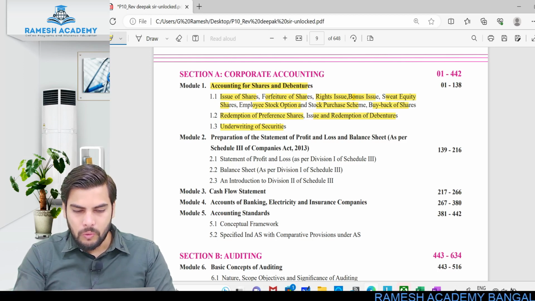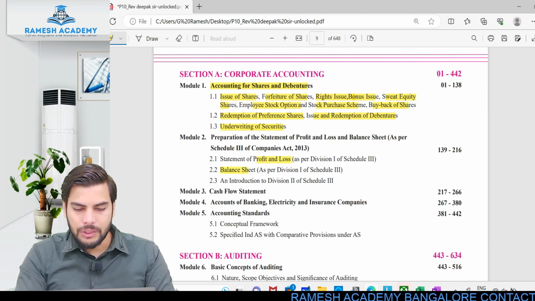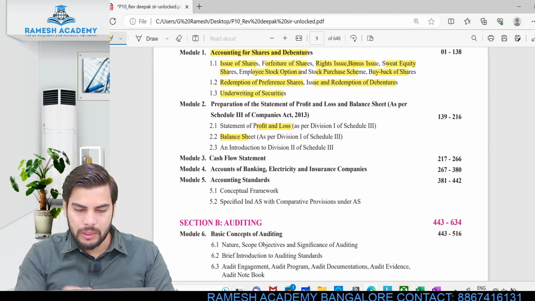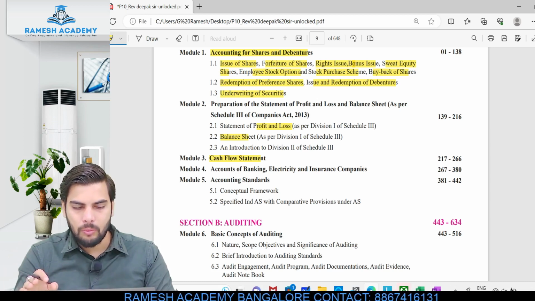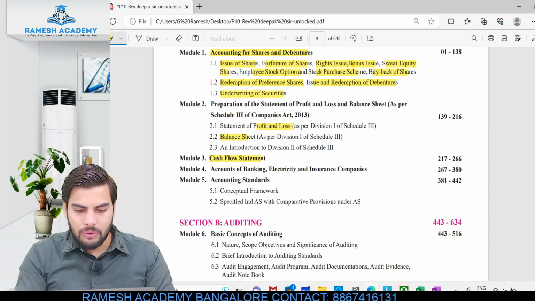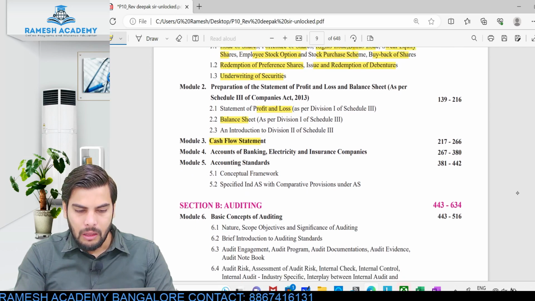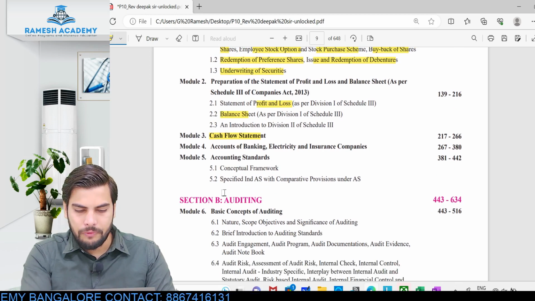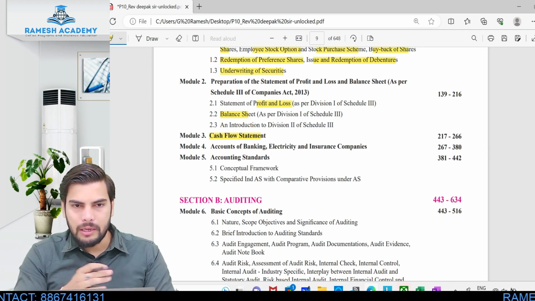When it comes to the second chapter, as I told you, we'll be learning how to prepare the P&L account and balance sheet. The third chapter is with respect to the cash flow statement, a single chapter with no further units. If you know how to prepare the cash flow statement, it is more than sufficient. Then accounting for banking, electricity and insurance companies, again a single chapter. Lastly we'll be learning accounting standards: the conceptual framework and specified Indian accounting standards with comparative provisions with AS, comparing Indian accounting standards with the earlier accounting standards.